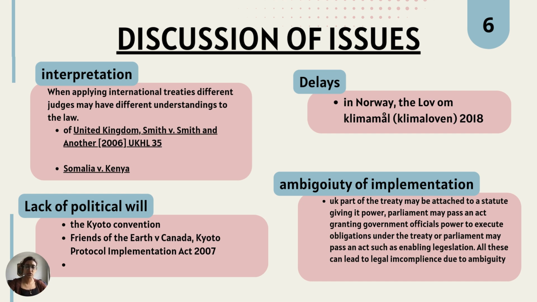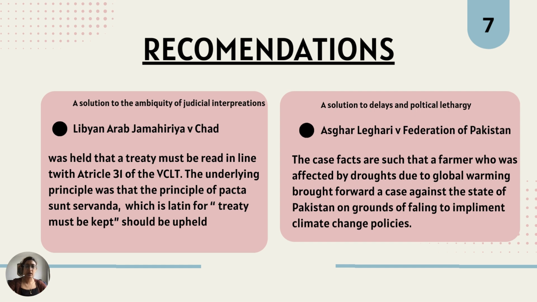Now let's talk solutions and recommendations. A solution to the ambiguity of judicial interpretation in monism can be found in the case of Libyan Arab Jamahiriya v Chad, where it was held that a treaty must be read in line with Article 31 of the VCLT. The underlying principle was pacta sunt servanda, which is Latin for a treaty must be kept. Thus, if judges have different opinions on the matter, they should all resort back to this principle.